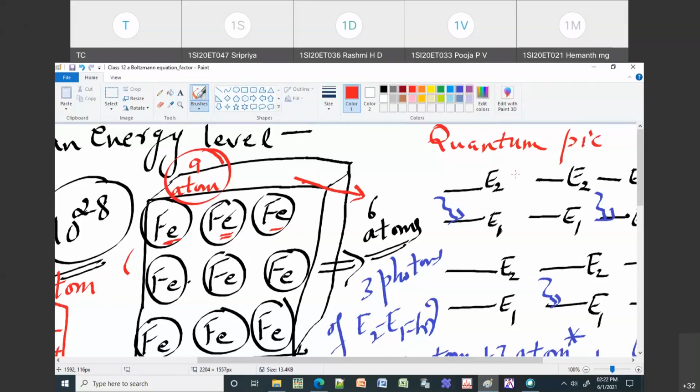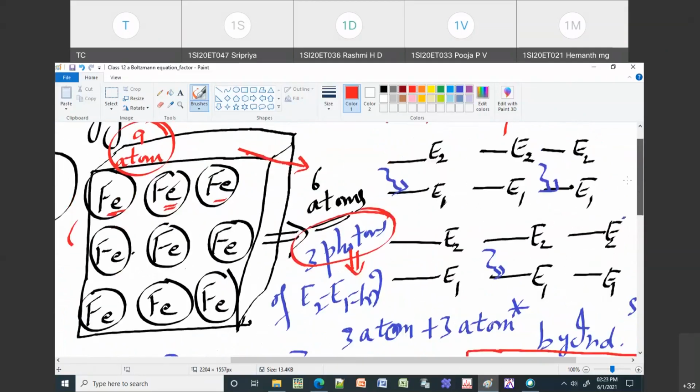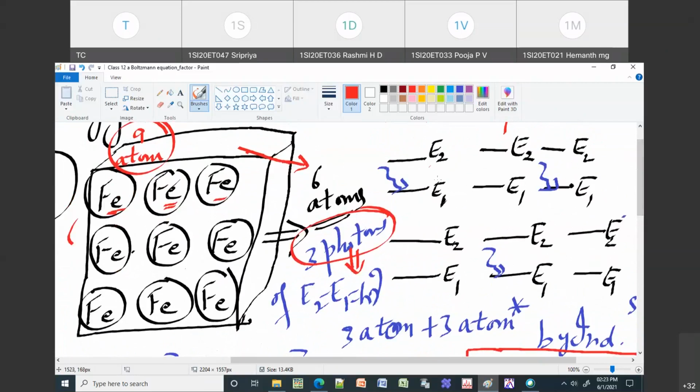Now, if these are 6 atoms, I am trying to send 3 photons of energy E2 minus E1 equal to h nu. When I send these 3 photons, they will interact with any three atoms. It need not always be the first atom. It can be the second and third atom, or the last 3 atoms. I am just giving some representation. These 3 photons will interact with 3 of the 6 atoms.